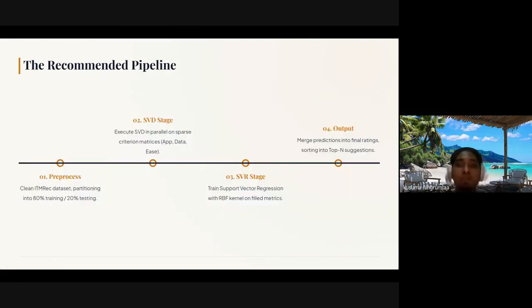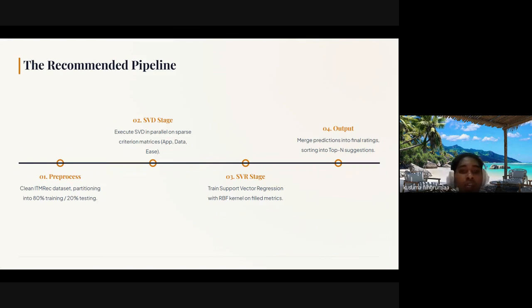Next is the recommendation pipeline. Our methodology is divided into four main stages. One, we pre-process and split the ITM rec dataset into an 80% training set and a 20% testing set.